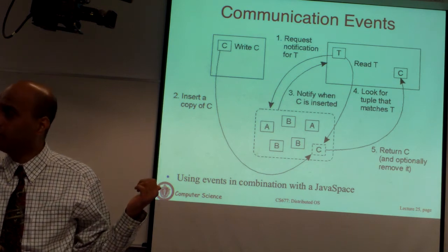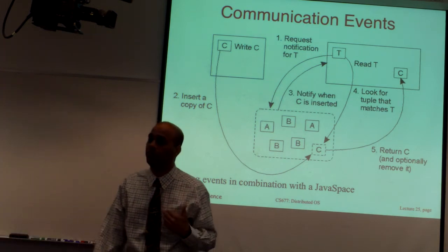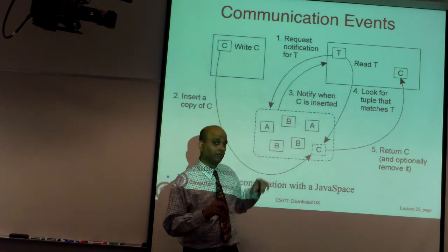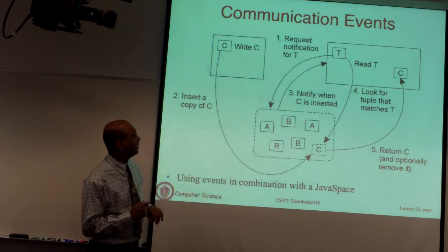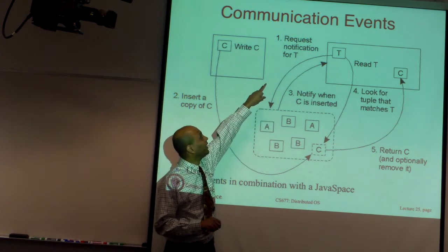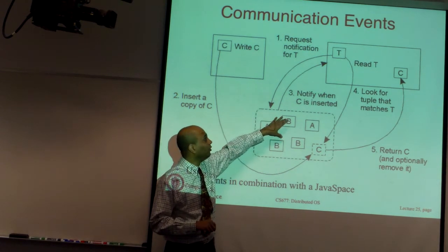Okay. The previous one was poll based, where you went and actually polled the bulletin board and picked up all matching data. Here is a notification based delivery, where you request notification that whenever data that matches criteria T is published, let me know. Okay.